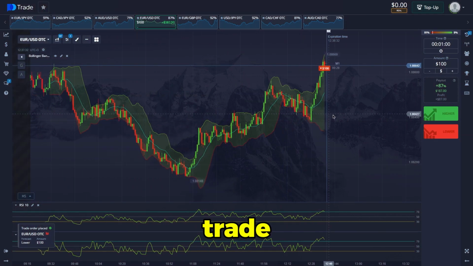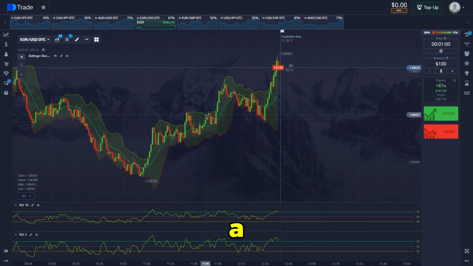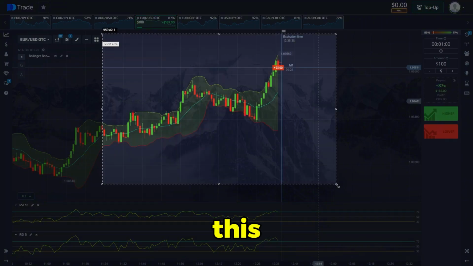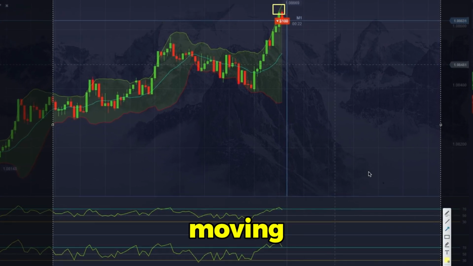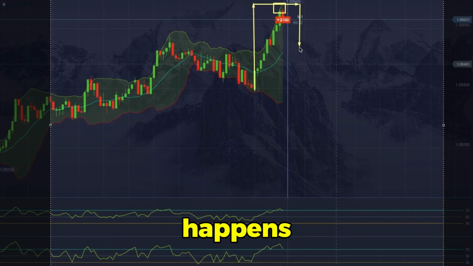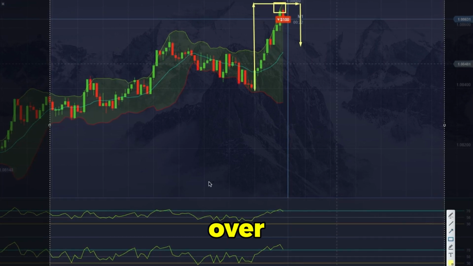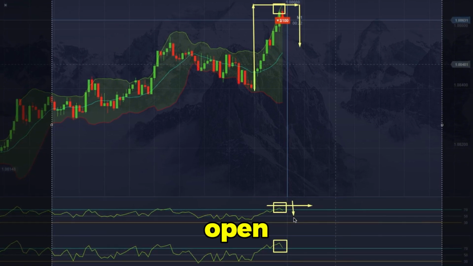Here we will open a trade to go down. We immediately found a good entry. The formation of a new local maximum is now taking place. At this point, there is a touch of the upper moving average. When we have a touch of the upper moving average, we open the deal to go down. When this happens, we see an exit from the overbought area along the RSI oscillator. And therefore, in this case, it is better to open a trade down.